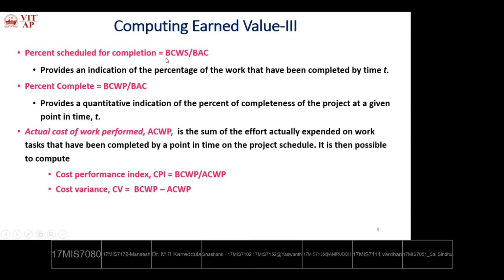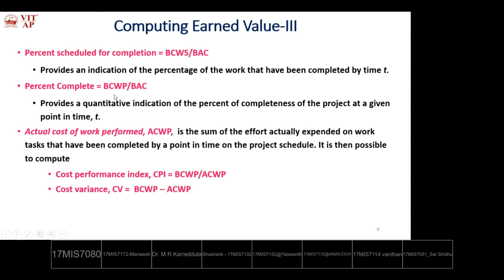So this is the estimation prior to development. It provides an indication of the percentage of work that should have been completed by review time T.